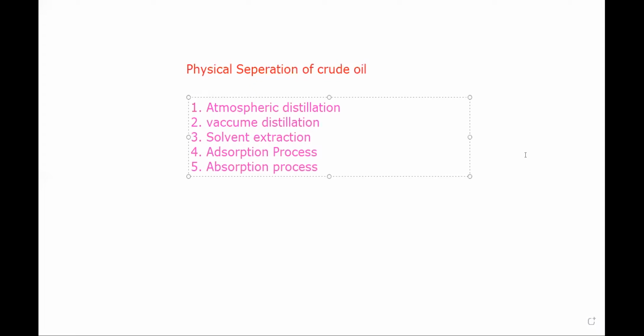Okay, dear students, let's talk about how we can physically separate the crude oil. So these are the five methods with the help of which we can separate the crude oil. First one is atmospheric distillation. Second one is vacuum distillation. Third one is solvent extraction. Fourth one is adsorption process. And fifth one is absorption process. Let's start with atmospheric distillation.